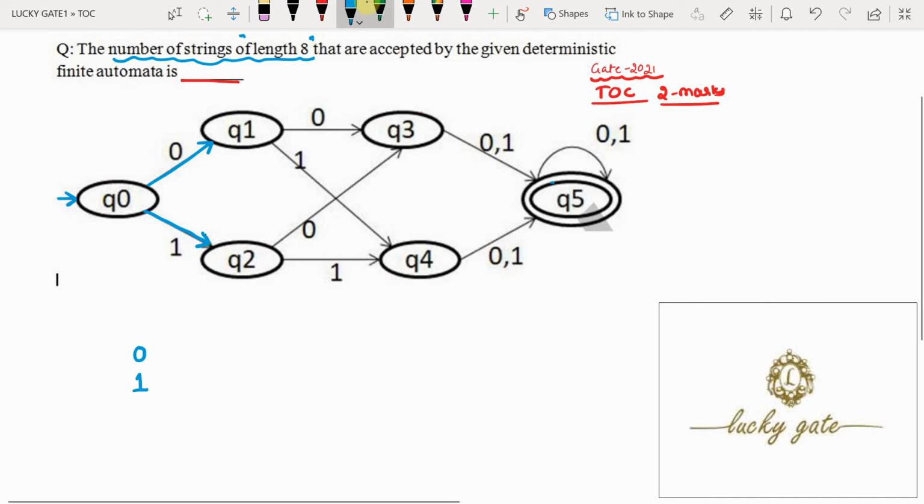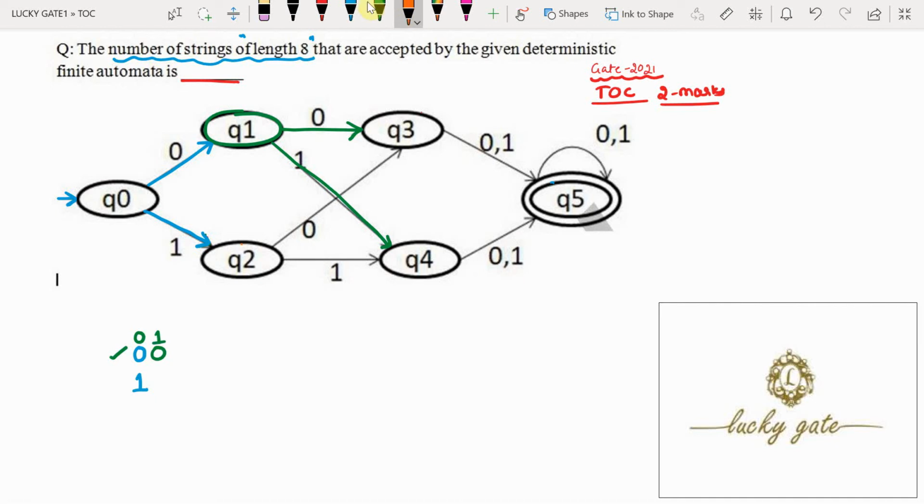Now from the Q1 state, which we reach with input 0, to reach the final state Q5, again we have two possibilities. One is on input 0, moving to Q3. Another is on input 1, moving to Q4.